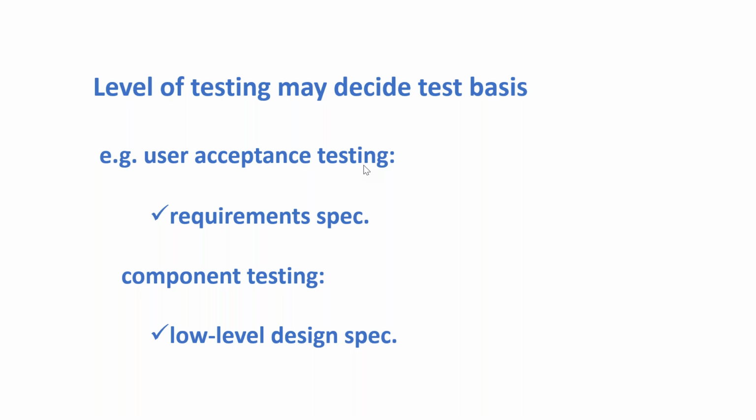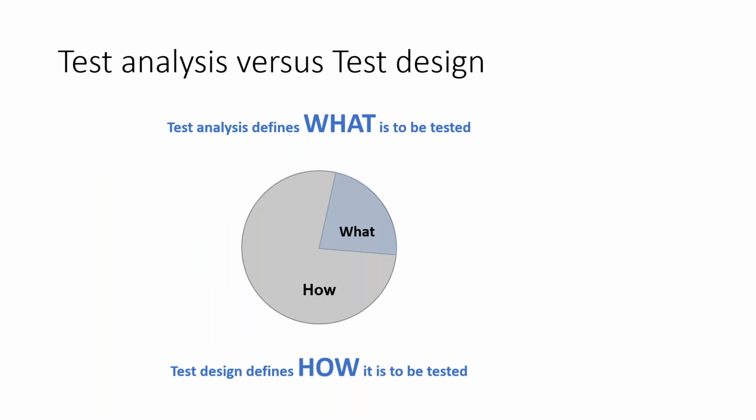If you are doing component level testing, then maybe the technical specification of the code or low level design documents developed by technical folks are the best information to do test analysis for unit level or component level testing. So keep that in mind. Then, we are talking about the second step of our fundamental test process: test analysis and test design.